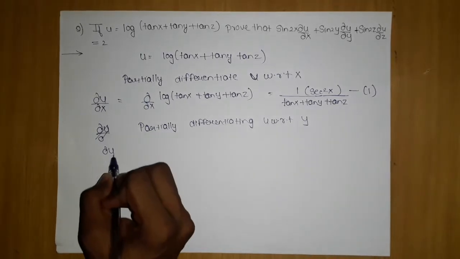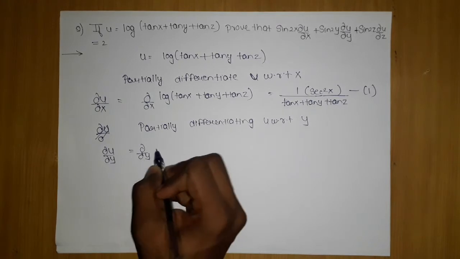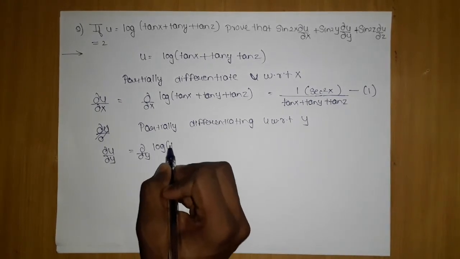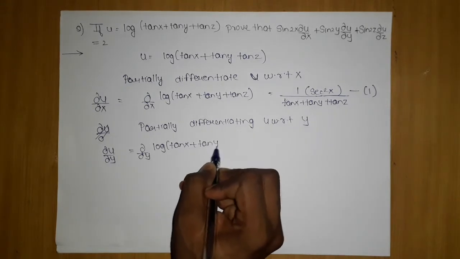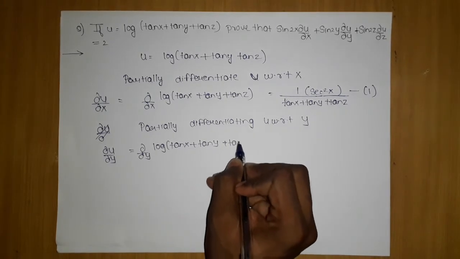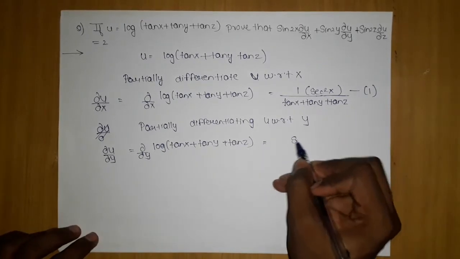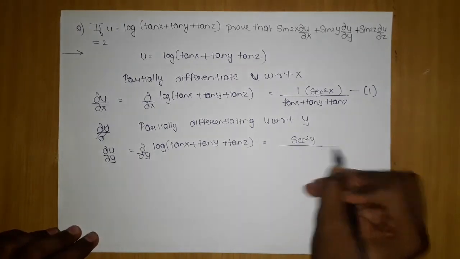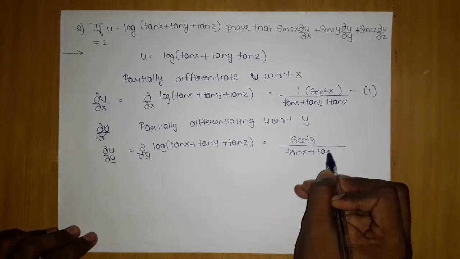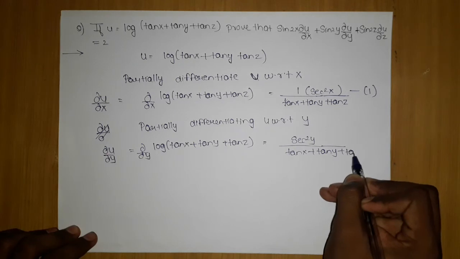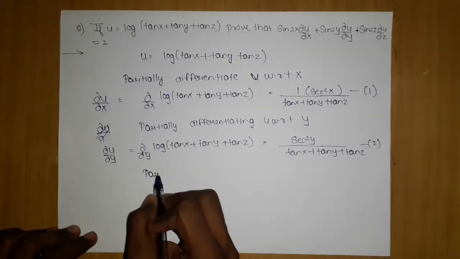So you will get dou u by dou y of log of tan x tan y tan z, which will give what? A similar thing will appear, sec square y here, and now you might be able to do it yourself, tan y plus tan z. I will call it 2 in the next step.